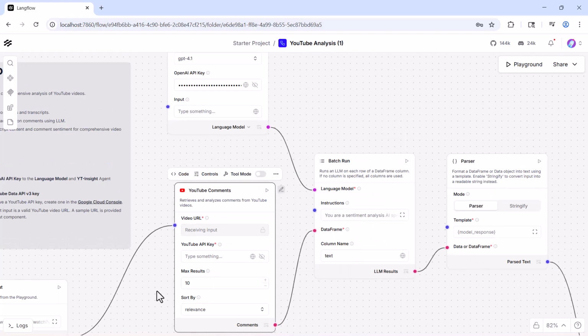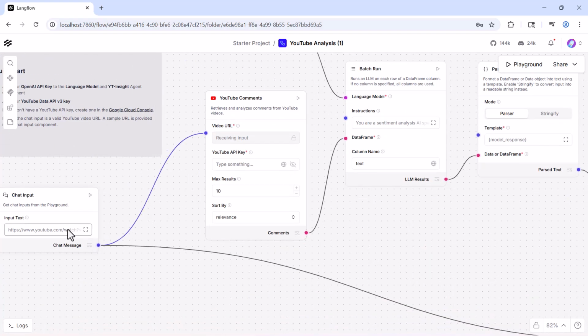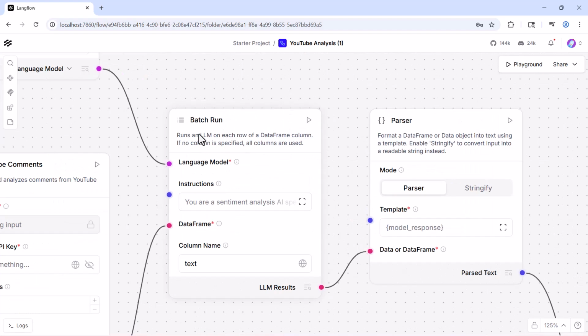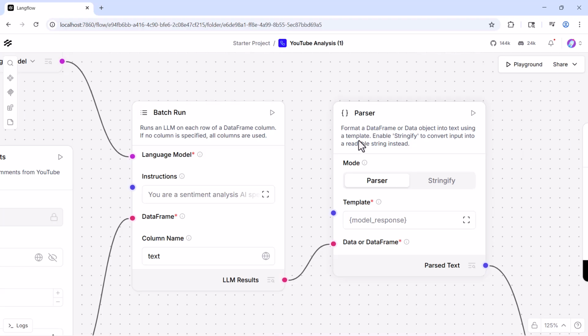So we are providing the URL here. For that URL, it will retrieve all the comments and then batch run. Here you can see it runs an LLM on each row of a data frame column. If no column is specified, all columns are used. Then the parser formats a data frame or data object into text using a template.